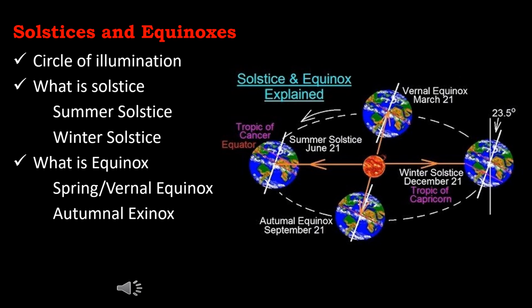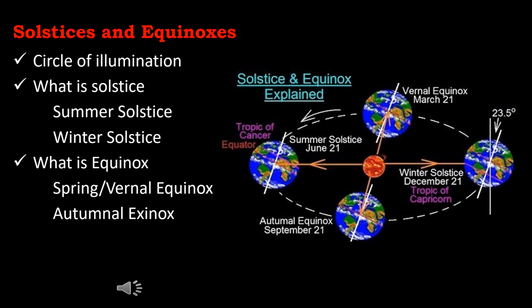First one is solstice. On June 21st, the Earth is in the position where the North Pole is tilted towards the Sun. On this day, the Sun is overhead at the Tropic of Cancer. This day is known as the summer solstice. The southern hemisphere, however, is tilted away from the Sun and experiences winter season.